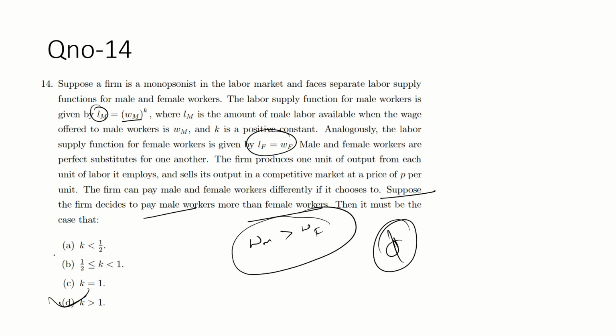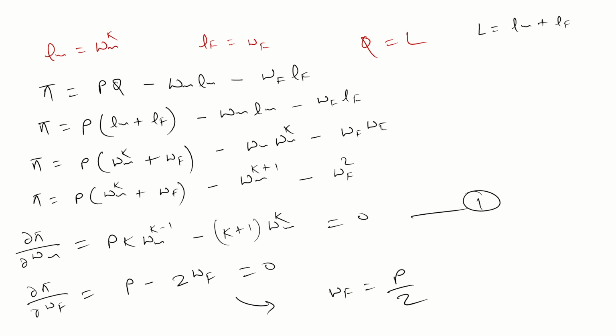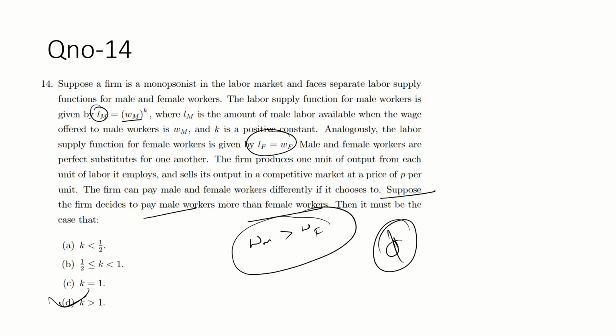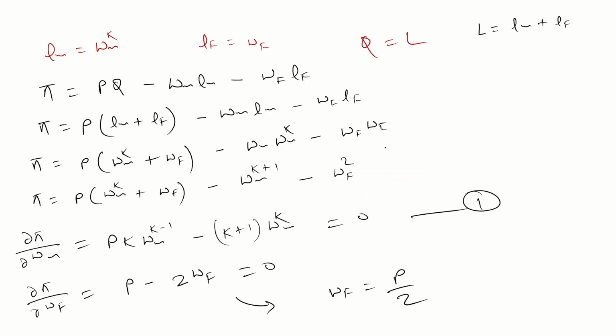Sir, in this question, in writing the profit function, for the value of Q you have directly given the value of LM plus LF, right? From that line, one unit of labor would produce one unit of output. Intuitively, can we do this question in this way?